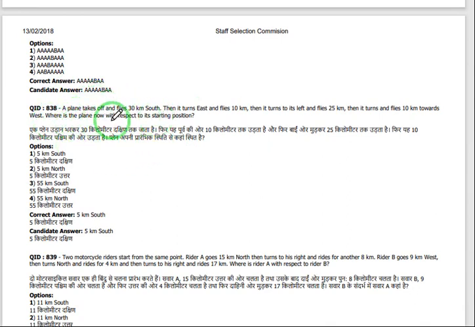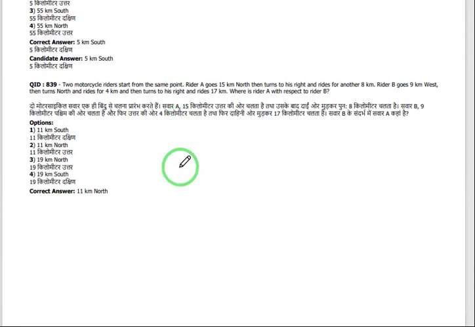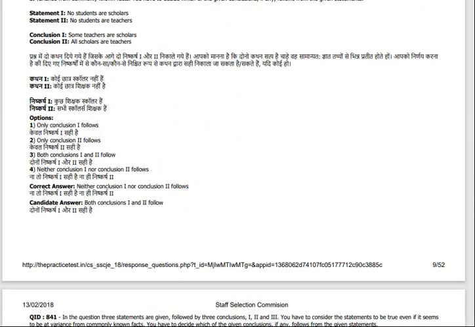A plane takes off and flies 30 km south, and it turns east and flies 10 km, then it turns to left, flies 25 km, then it turns, flies 10 km. Based on the directions, east to west, if you draw some diagram you can easily get the answer for this. So like that you can answer the questions from general intelligence.